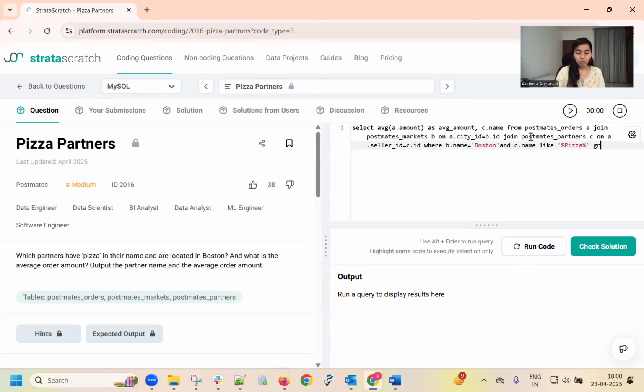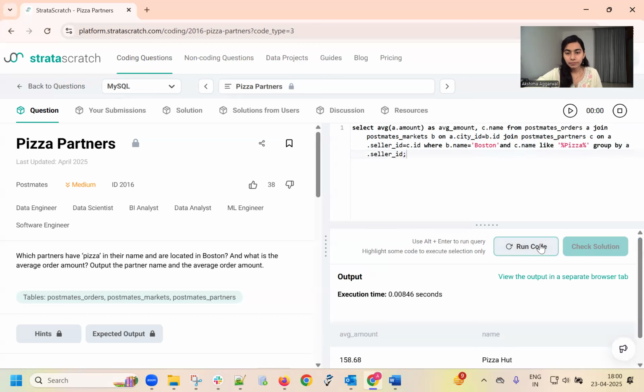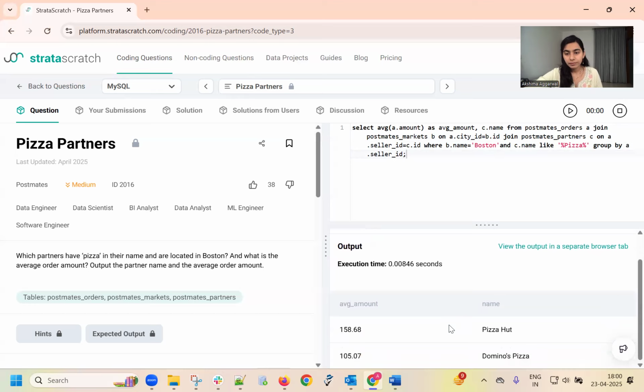Now we are going to group by the seller ID, which is present in the first data frame, that is Postmates underscore orders. Now let's run the code. Now you can see the output, the average amount and the name. So I hope it is clear to all of you.